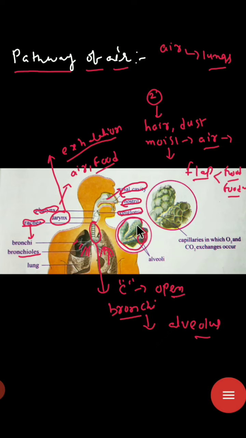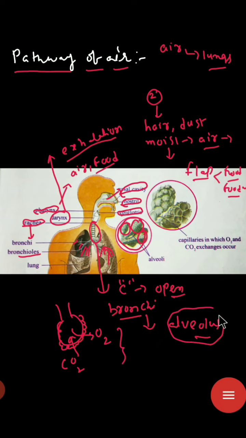The alveoli are sac-like structures, and the alveoli are surrounded by blood capillaries. They are externally covered by arteries and veins. So the blood takes the oxygen from the air through the alveoli, and the impure blood which contains CO2 diffuses its CO2 into the alveolus. Thus the real exchange of gases takes place in the alveolus region.